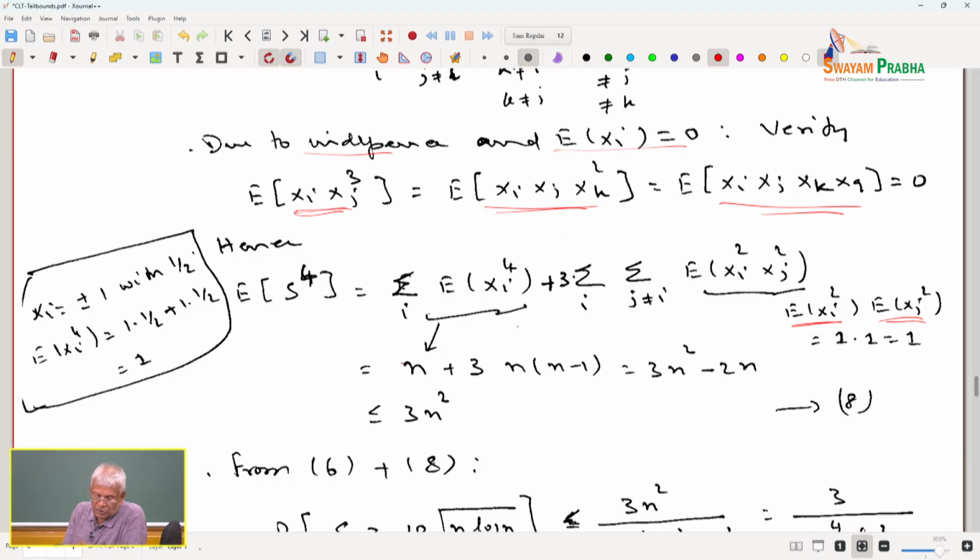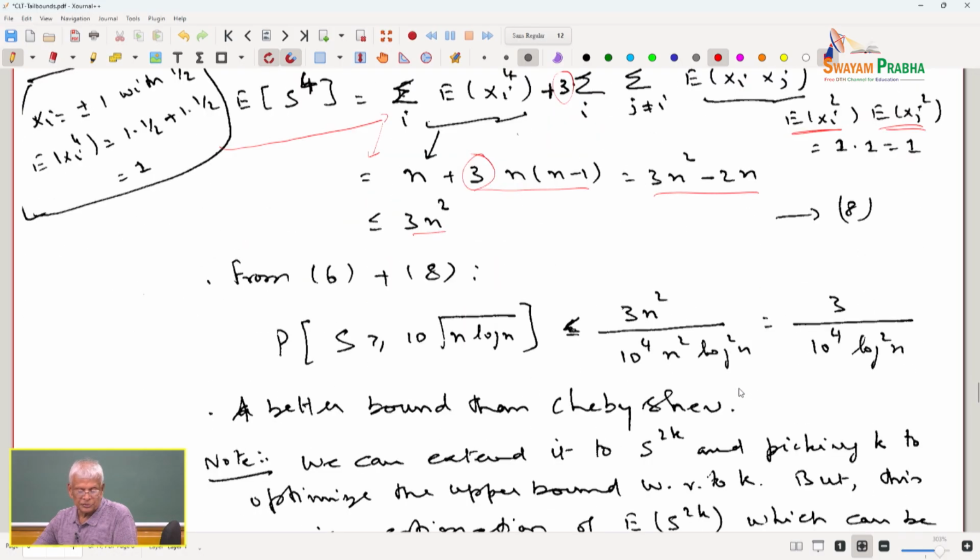So this is equal to n, since the expected value of xi to the power 4 is 1, plus 3 times n minus 1, because the 3 comes in here, which we already know how we got. So this is 3n square minus 2n, which is less than 3n square.